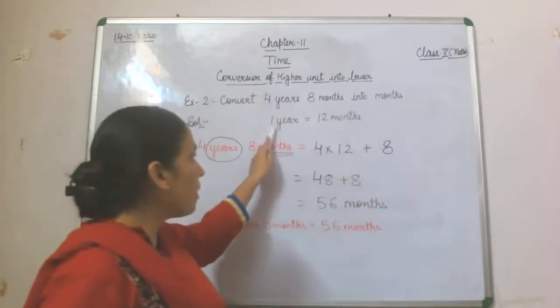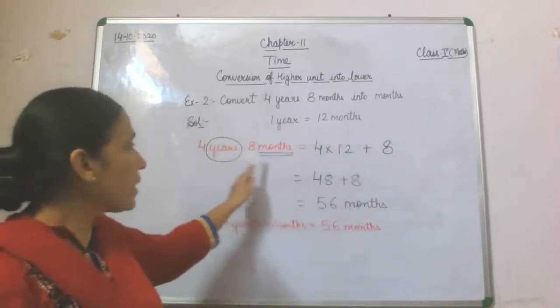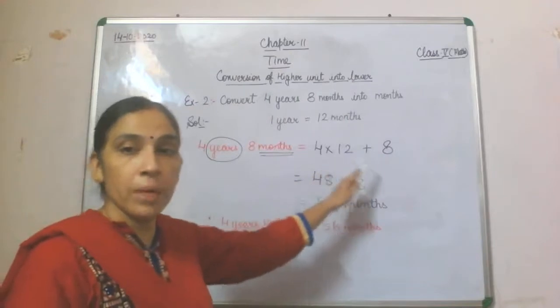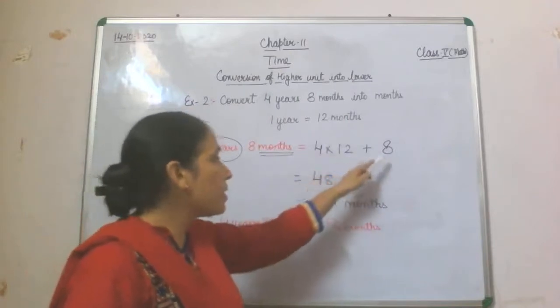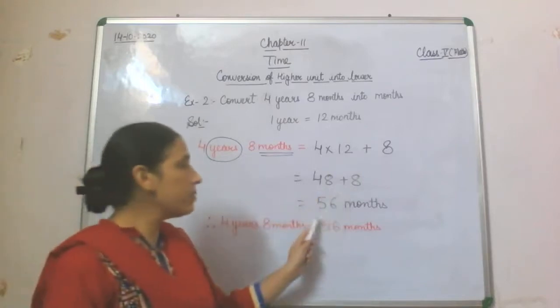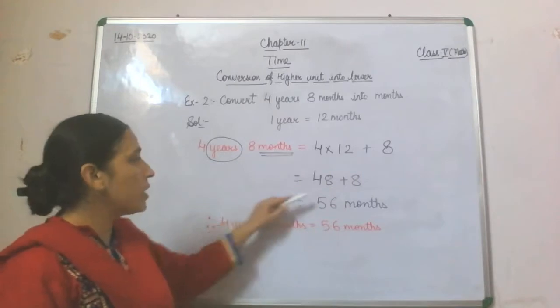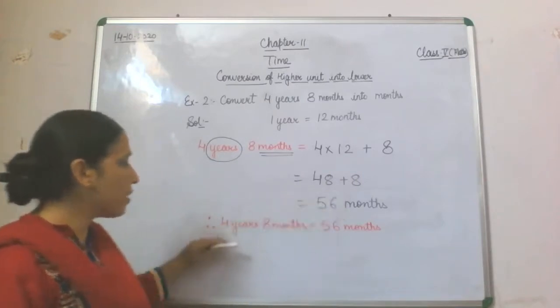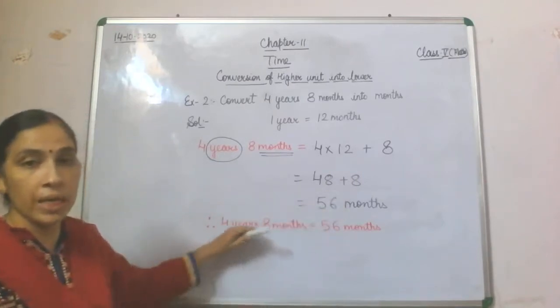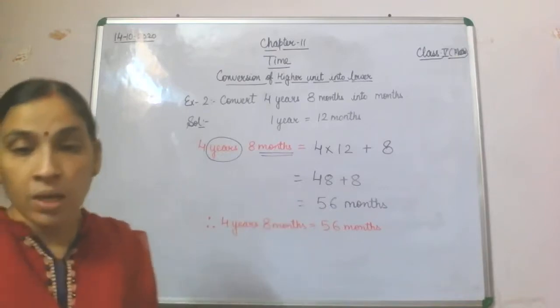As you all are aware, in 1 year we have 12 months. So 4 years 8 months is equal to 4 multiplied by 12 plus 8. 12 fours are 48, plus 8. What is the total here? 56 months. 48 plus 8, 56 months. So we have written therefore 4 years 8 months will be converted into 56 months.